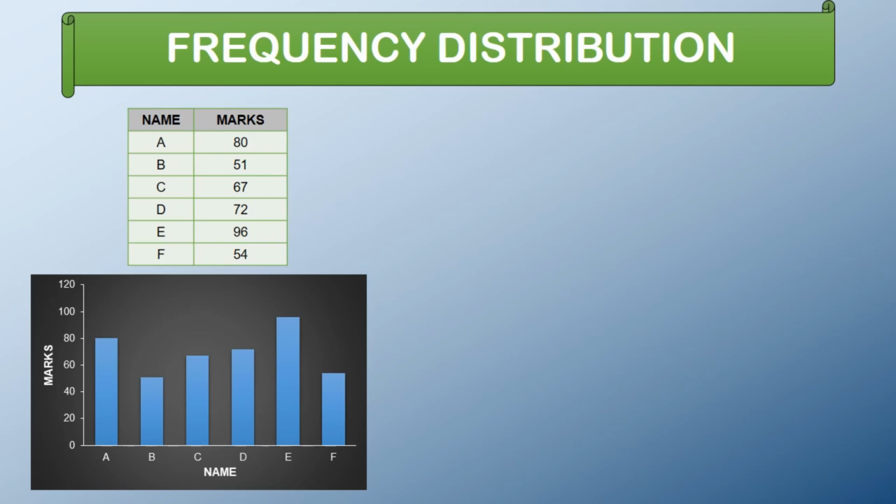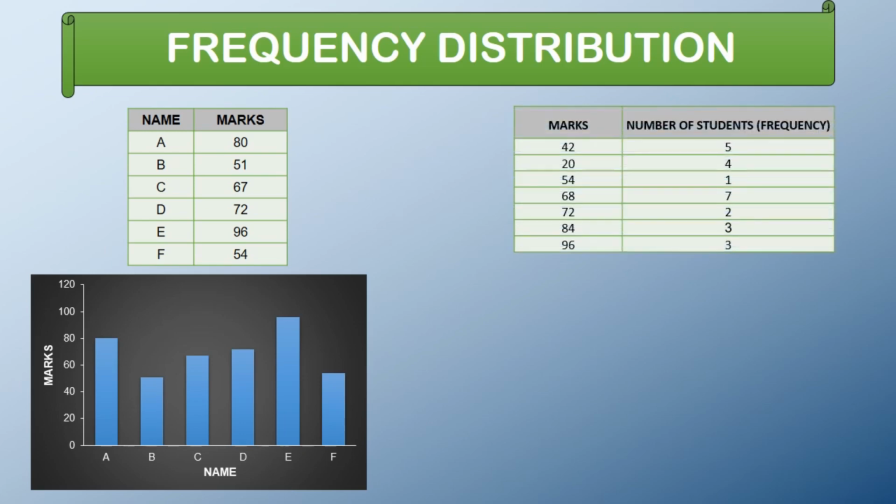But in a frequency distribution dataset, we take numbers as the quantity to be measured, such as number of people or number of items. Like in this second table. The second table lists particular marks obtained by a specific number of students. In the first table, the quantity measured was marks, whereas it is number of students in the second table. Wherever you are using numbers as the quantity, it is called a frequency distribution dataset. Number of students is frequency.